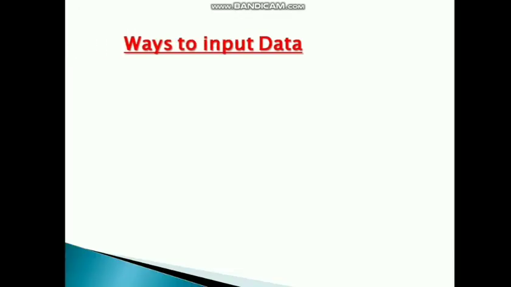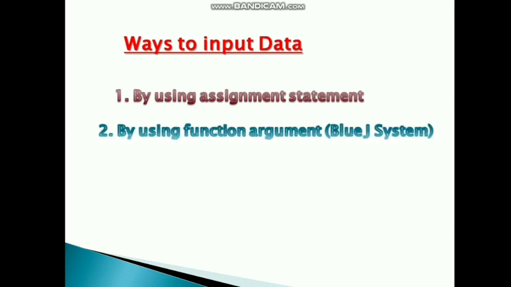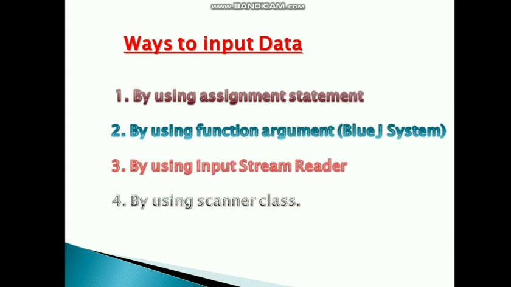Now we are going to discuss the various ways to input data values to a program. Actually there are 4 ways. First, by using an assignment statement. Second, by using function arguments, also called the BlueJ method or BlueJ system. Third, by using the InputStreamReader class. Fourth, by using the Scanner class. So these are the 4 ways that you can give input data to the program.